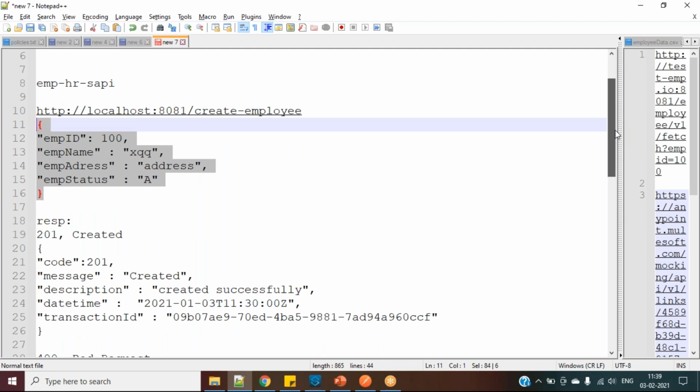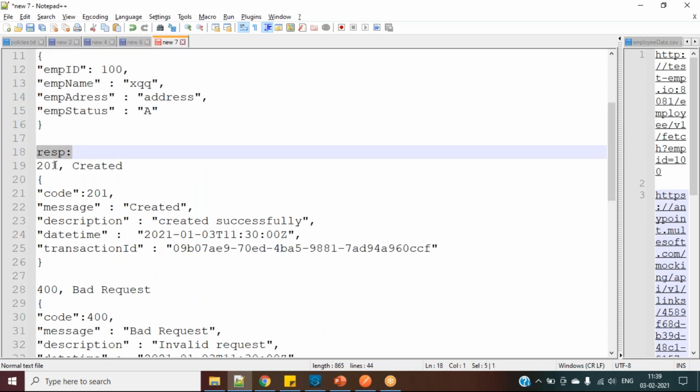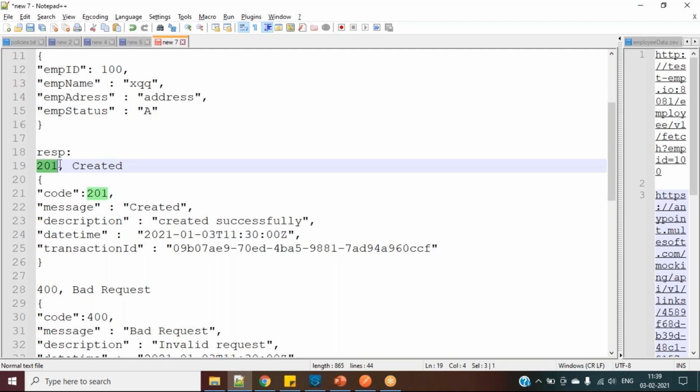And for this request, I'm giving responses. There are multiple types of responses, as you know. If at all it is success, I'm giving 201 created as the response. And my code will be this one. This is my response, like code, message, description is created successfully, message is created, date, time. So this is just a sample, like that API will return something like this, we are giving.